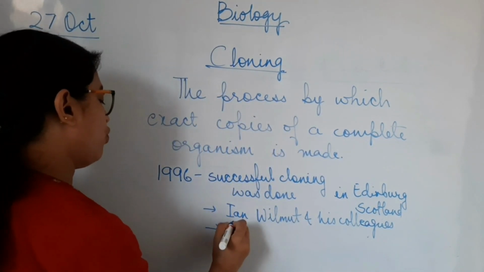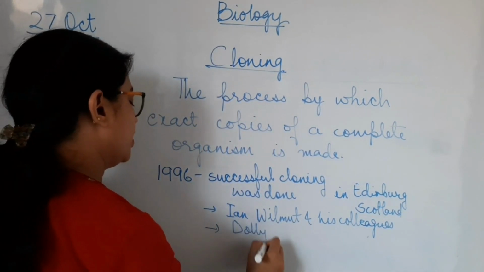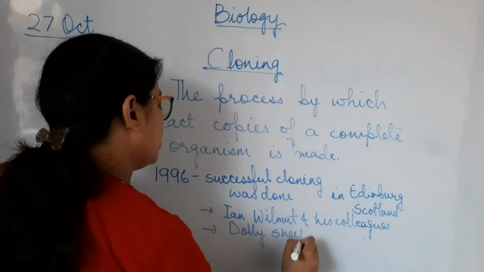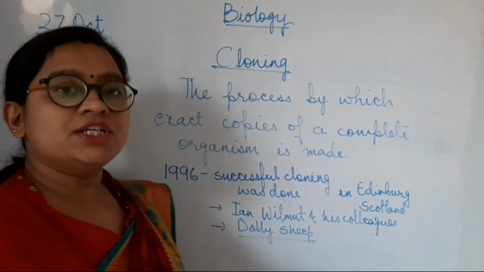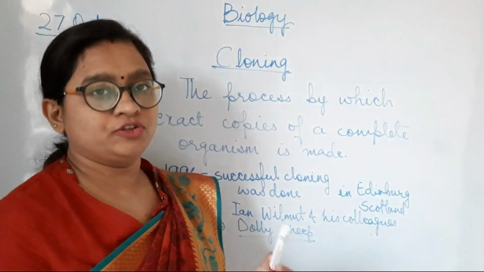And this result was called Dolly. It was Dolly the sheep, which was a result of successful cloning.